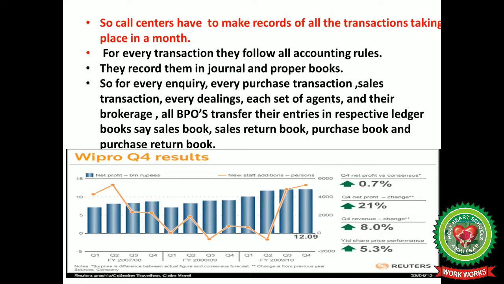You can see in the figure here that Wipro's revenue results have been increasing, declining or remaining stable in different years. So for every different financial year, sometimes the profit line is falling and sometimes its graph is rising.